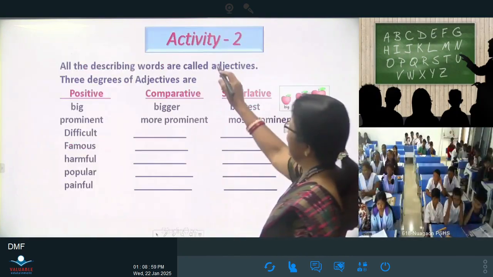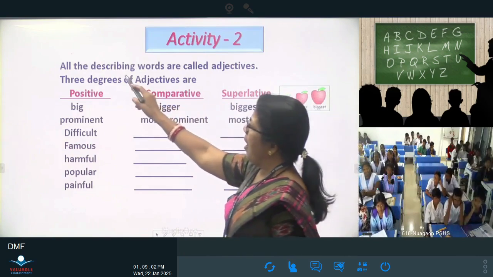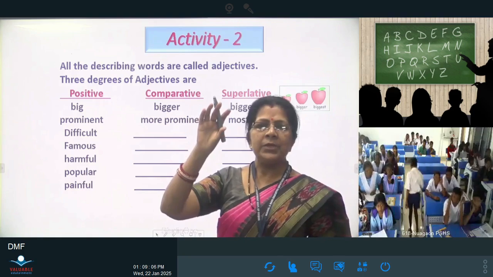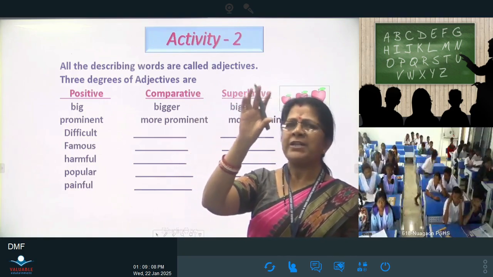Then activity 2. All the describing words are called adjectives. You already know about the 8 parts of speech.